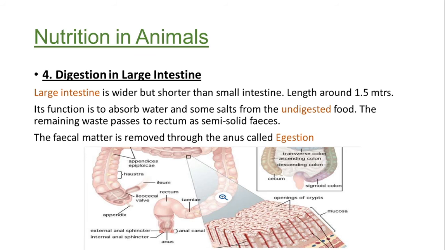The remaining waste passes to the rectum as semi-solid, we call it feces, or the fecal matter, which is removed through the anus, and we call it the egestion process. Every day we go to a toilet to complete this egestion process. So this is the end of the digestion process, which started from the mouth.